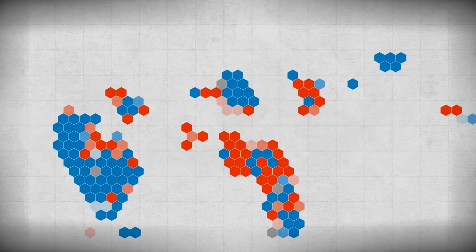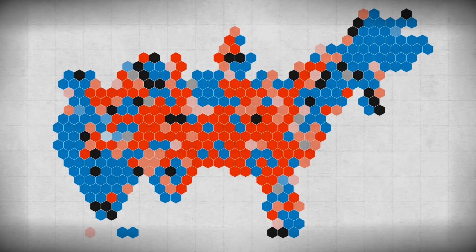The poll analysis website 538 identifies 35 seats with a greater than 50% chance of changing hands, all but one of which is being held by Republicans, and a further 8 toss-up seats, all but one of which is currently held by Republicans. So the Democrats have significant opportunities here for gains, and the Republicans will be trying to mitigate their losses. The Democrats are probably looking at a 30 to 40 seat gain in the House, which would give them control. 538 gives them an 85% chance of taking 23 or more seats.